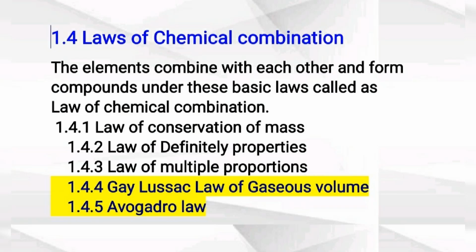Now we will study topic 1.4, laws of chemical combination. The elements combine with each other and give compounds under some basic laws called laws of chemical combination. There are 5 laws. First, law of conservation of mass. Second, law of definite proportion. Third, law of multiple proportion. Fourth, Gay-Lussac law of gaseous volume. And fifth, Avogadro law. From this, the first 3 laws are deleted for this year. The fourth and fifth, that is Gay-Lussac law of gaseous volume and Avogadro law, we are going to study.